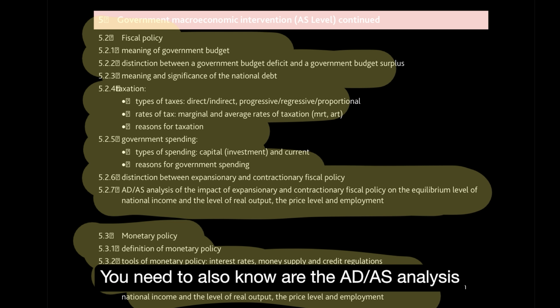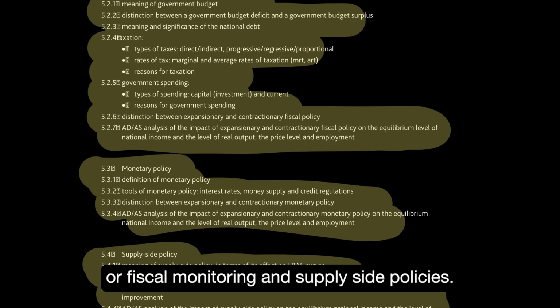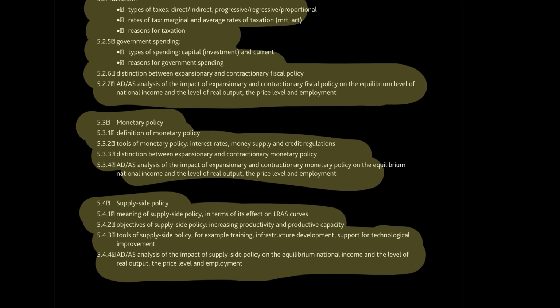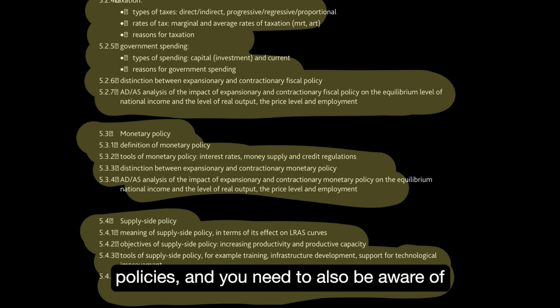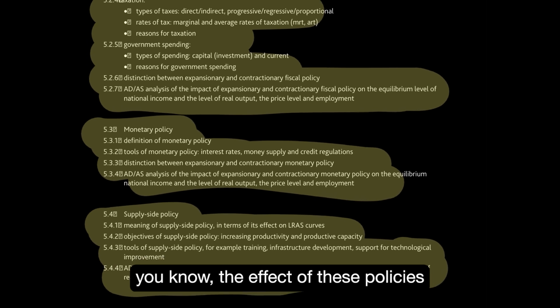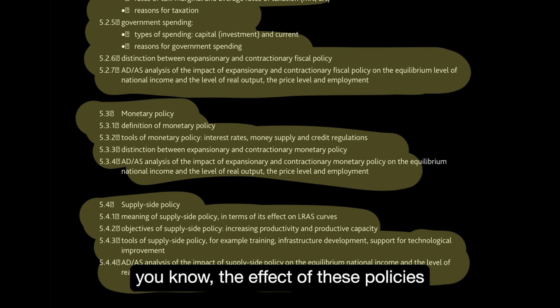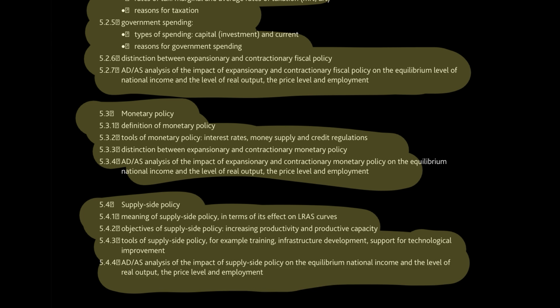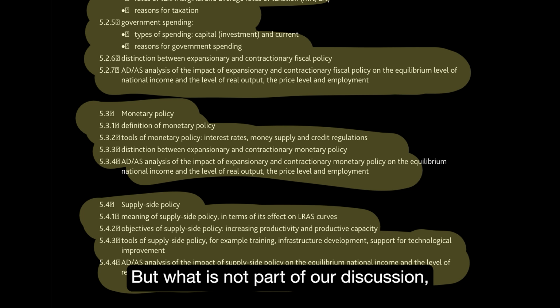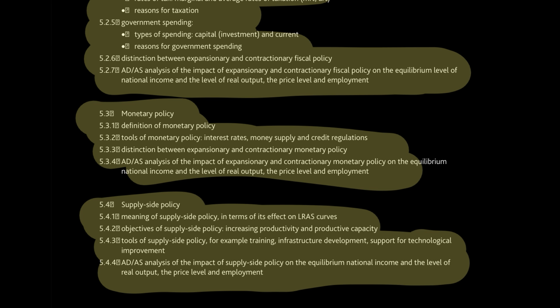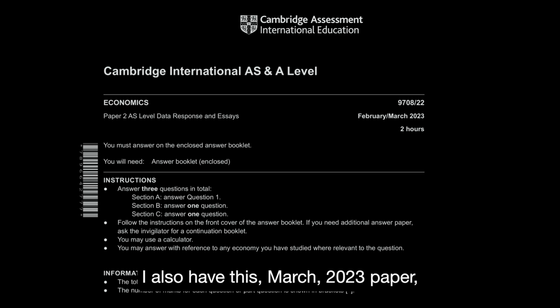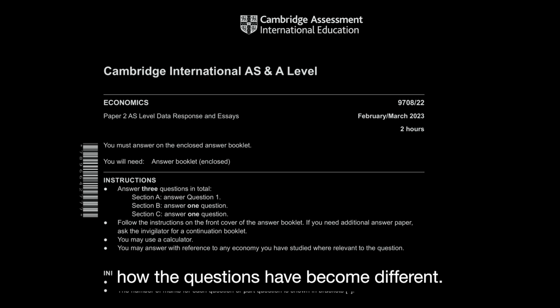You need to also know the AD-AS analysis of fiscal, monetary and supply side policies. You need to look at pros and cons of these policies, and you need to also be aware of the effect of these policies on the various goals that you achieve. But what is not part of our discussion, which will come in A2, is the conflicts that happen through these policies.